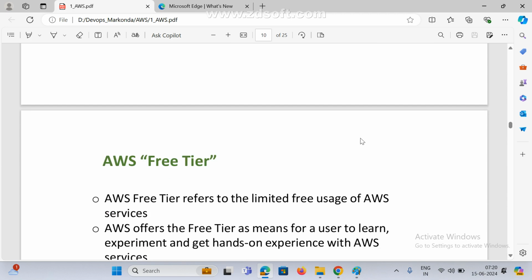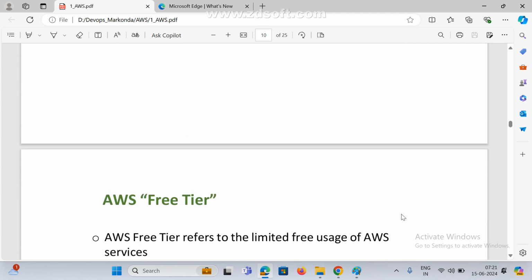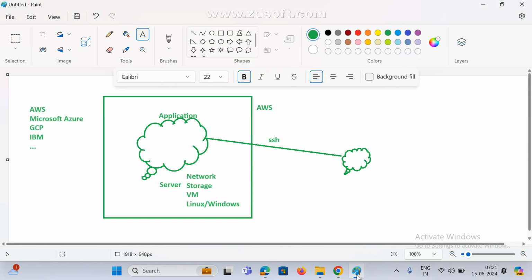There is some advanced security, flexibility and elasticity. And one more advantage, the main thing, is the free tier. AWS people are providing a free tier. Free tier means 1 year. So if you create an account in AWS, they provide a 1 year free tier. So we can use some limited services.